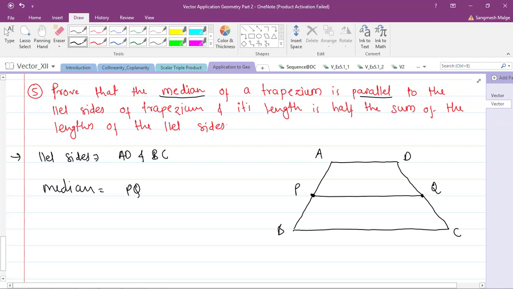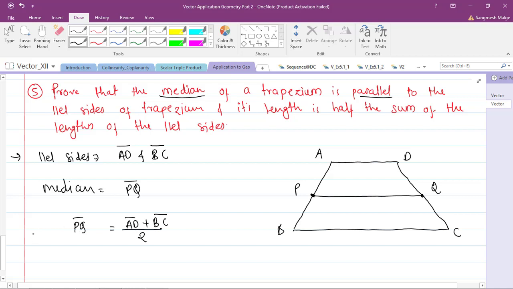I will write in vector notation now: PQ bar, AD bar and BC bar. Vector notation means I am considering their directions as well. Next, we have to prove that the median's length is half the sum of the lengths of the parallel sides. The parallel sides are AD bar and BC bar, so half of AD bar plus BC bar equals the length of the median PQ bar.